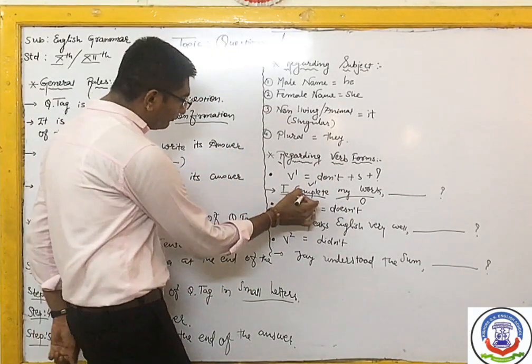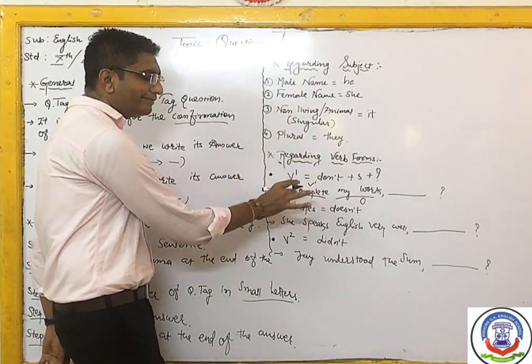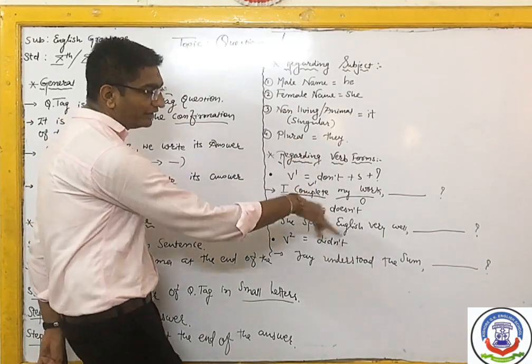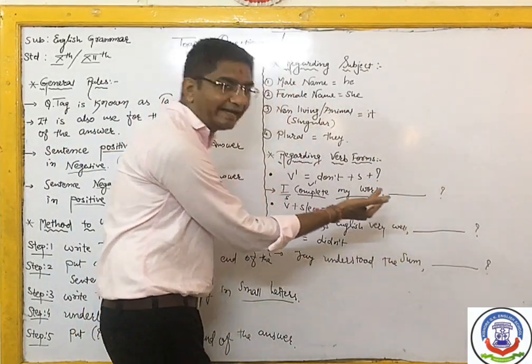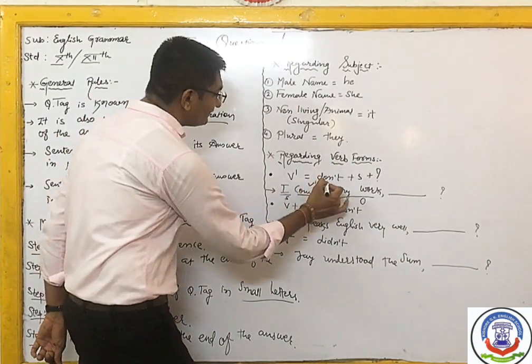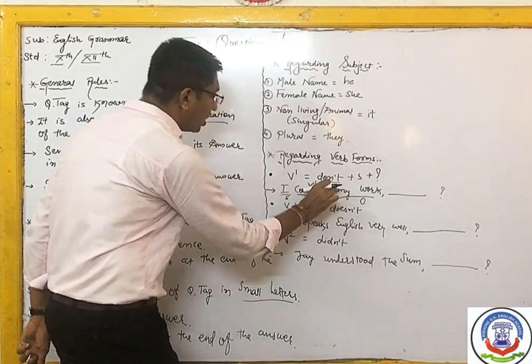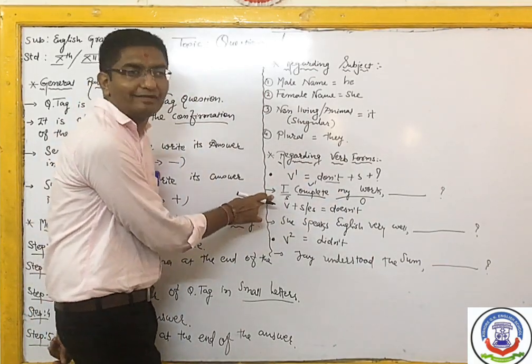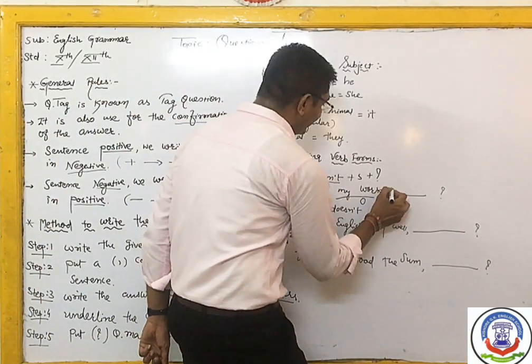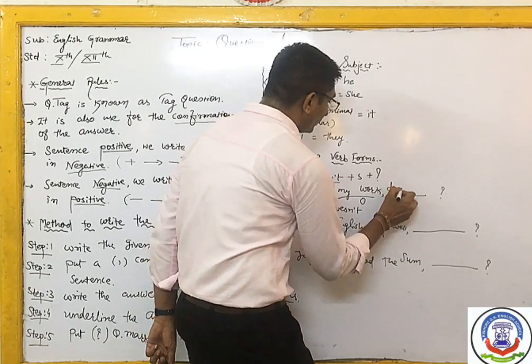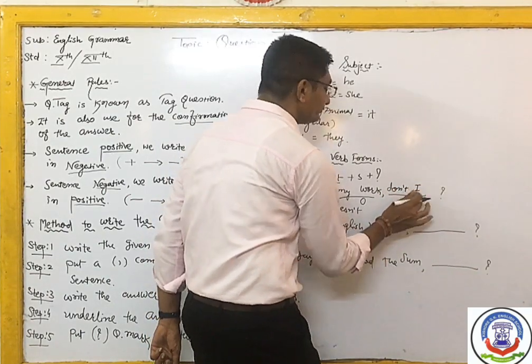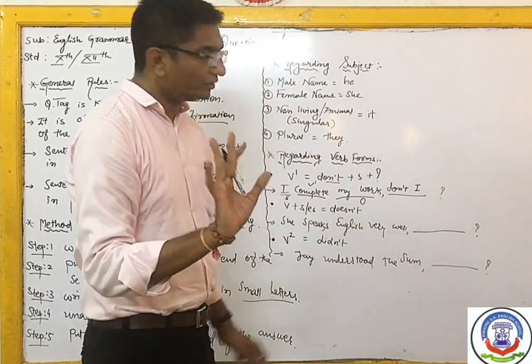So when the first form of verb is there and the sentence is affirmative, we will write its answer in negative. So here which answer will we put? बोलो तो बच्चों, which answer will we put? Don't, and the subject is I. So here we write the answer don't. You can put I in capital only, not other subjects.